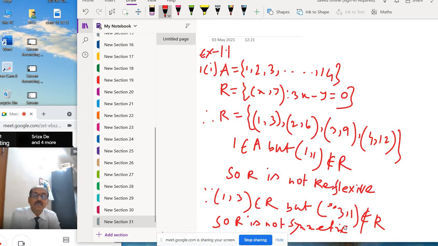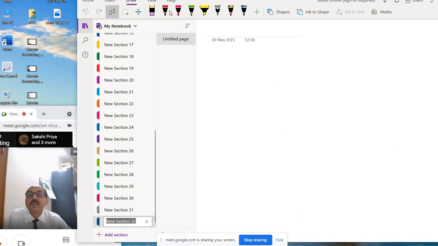What is symmetric? Then one more, transitive. You see whether it is transitive or not.